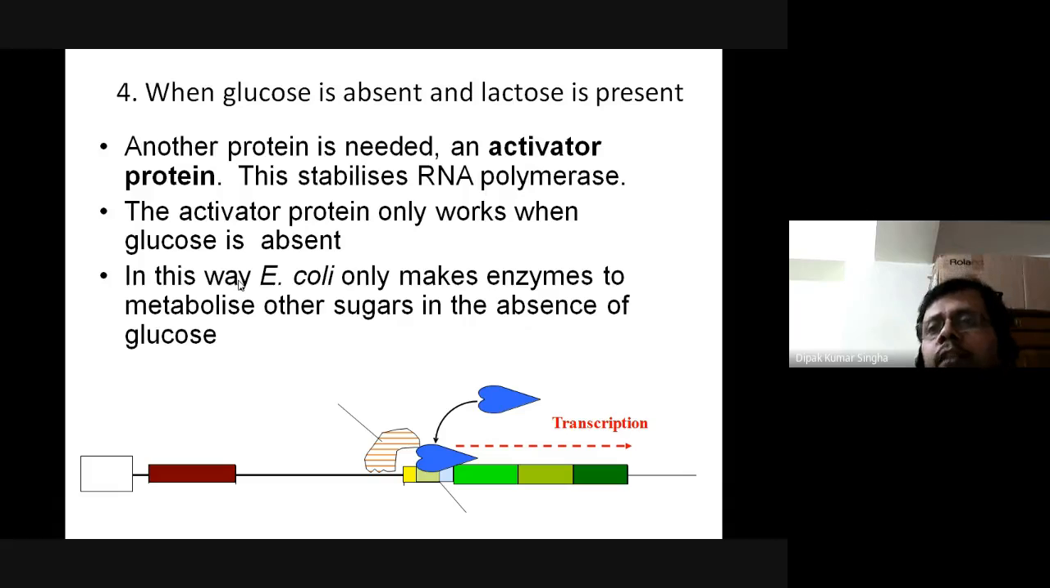When glucose is absent but lactose is present, another protein is needed. It is called the activator protein, and it stabilizes the RNA polymerase. The activator protein only works when glucose is absent. When glucose is absent, it works and gene expression will occur. In this way, E. coli, Escherichia coli, only makes enzymes to metabolize other sugars in the absence of glucose.